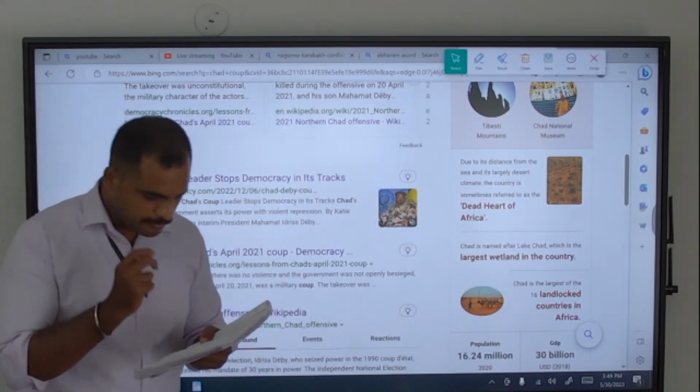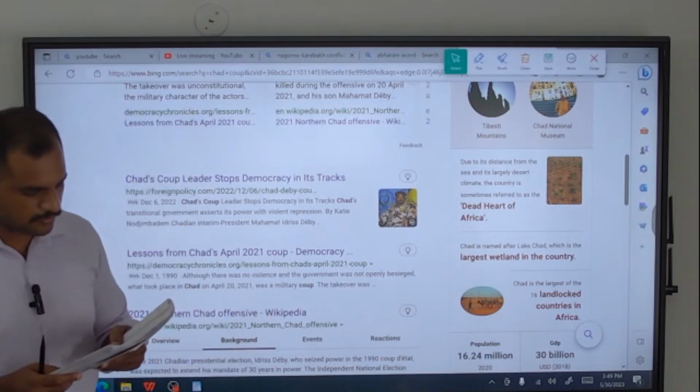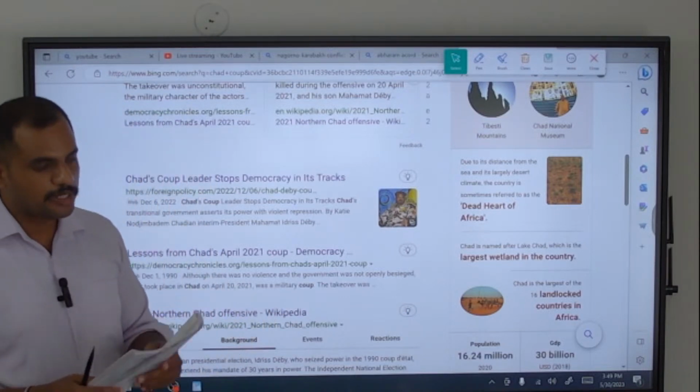Statement 2, digital infrastructure is one of India's G20 priorities.